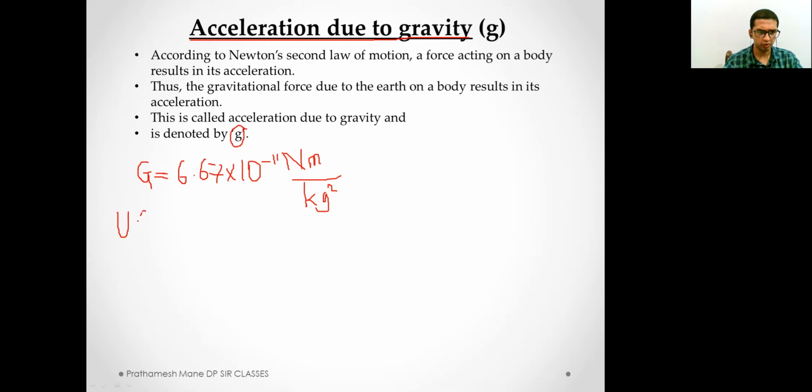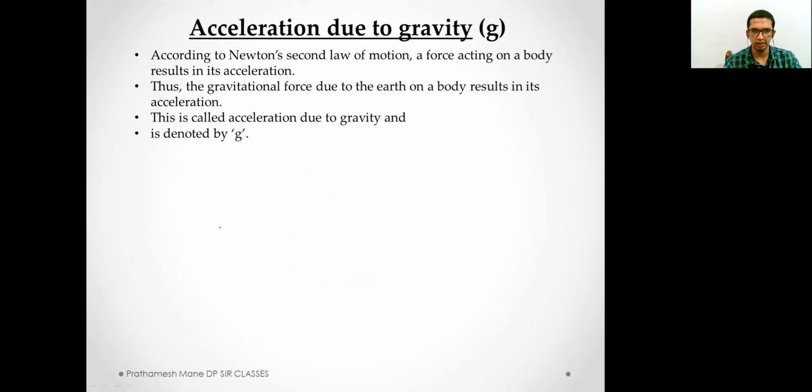I'll write it in short, universal gravitational constant, or you can remember it as UGC. I'm sorry. This is UGC, that is, universal gravitational constant. You can remember it in this short form. And the small g is acceleration due to gravity. Don't make mistakes in this.